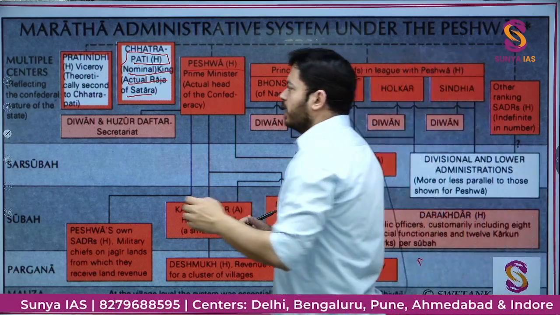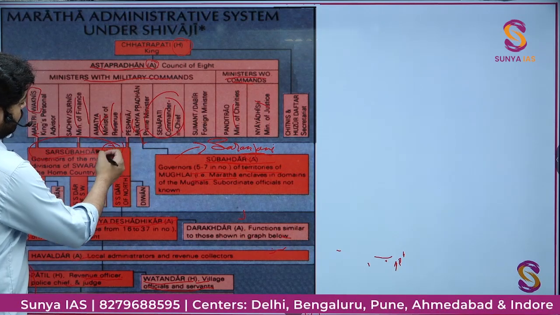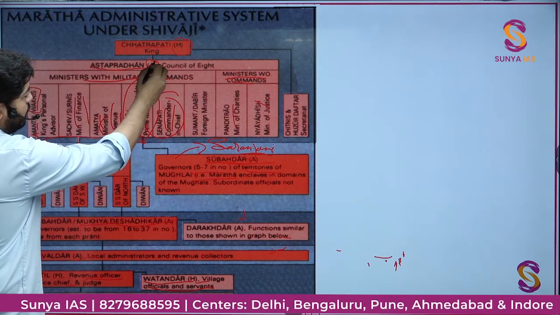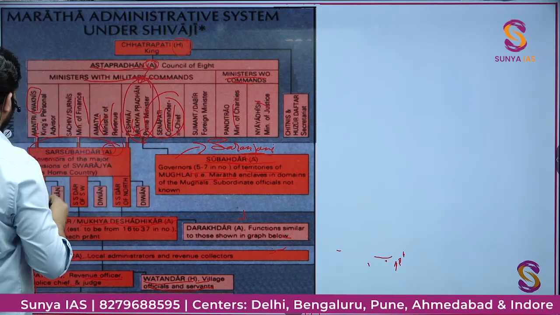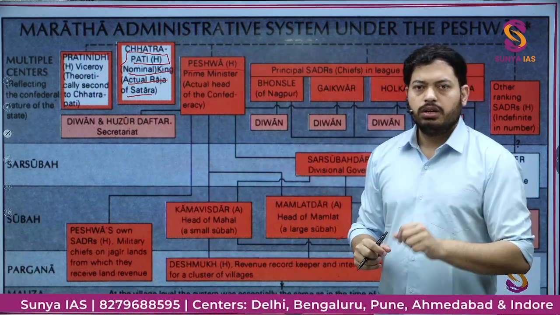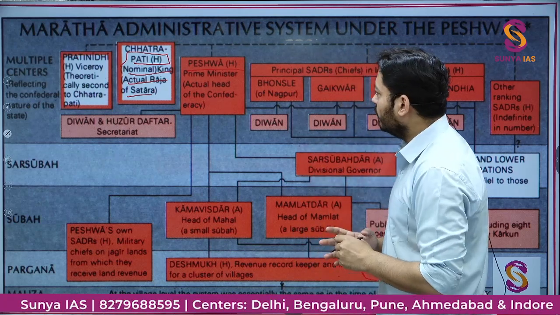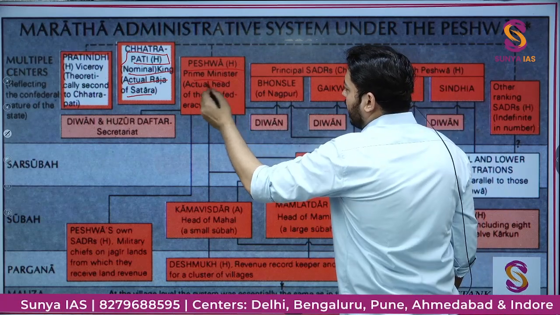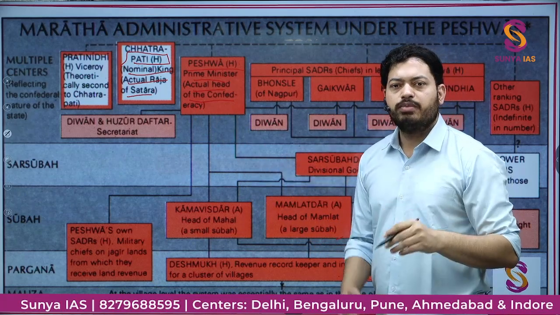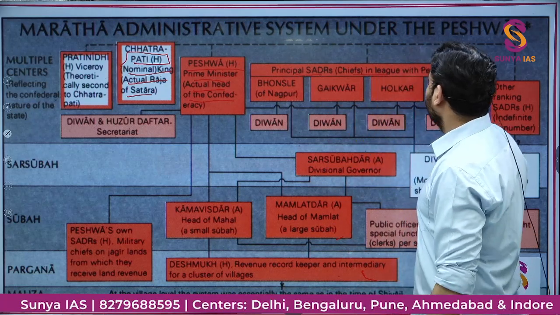You will see in the previous picture I showed you, even the office of the Peshwa, which is here, was appointed. All of them are appointed. But here it is shown that Peshwa became hereditary. It was the Bhatt family from Pune. Okay, so he became the prime minister, actual head of the confederacy, and this time his Subedars became more and more powerful. These principal Sardars, the chiefs, league with the Peshwa.